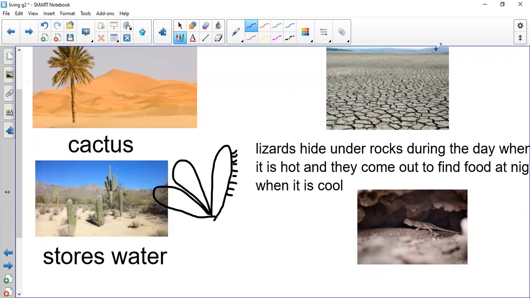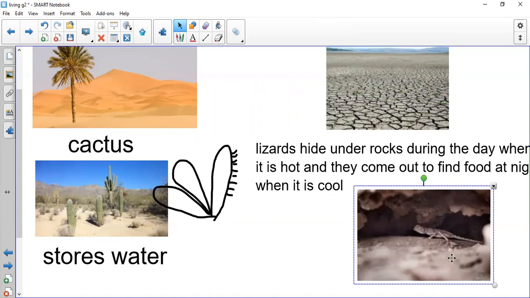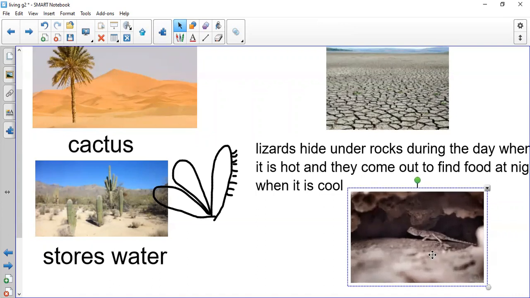Right. What about the animals that live in the desert? We have the lizard. Of course, you know what the lizard is. This is the lizard. How does the lizard live in this hot weather? As you can see, they hide under rocks during the day when it's hot, and they come out to find food at night when it's cool.